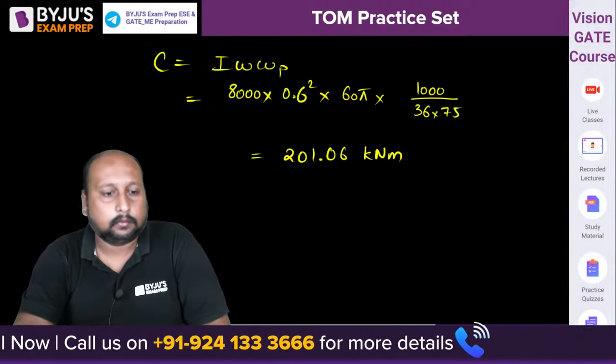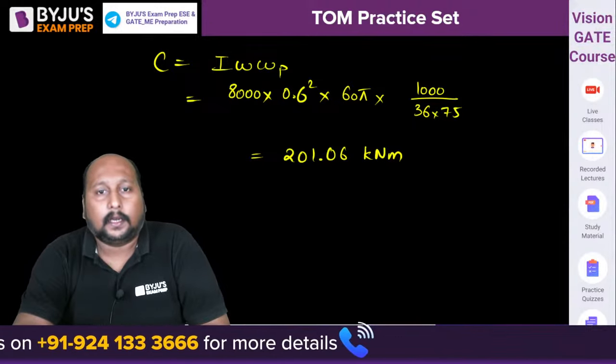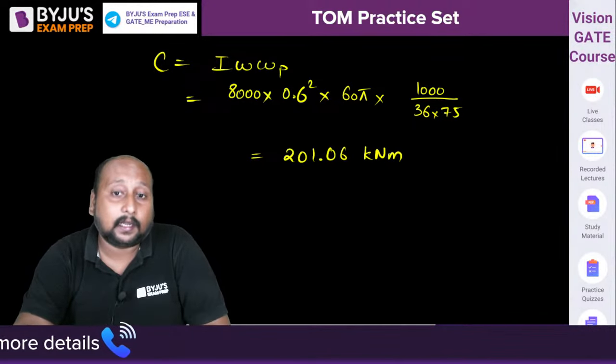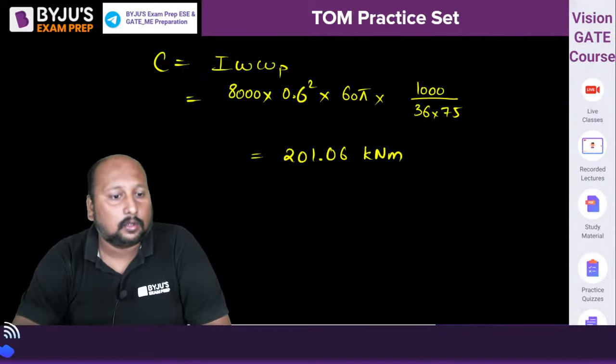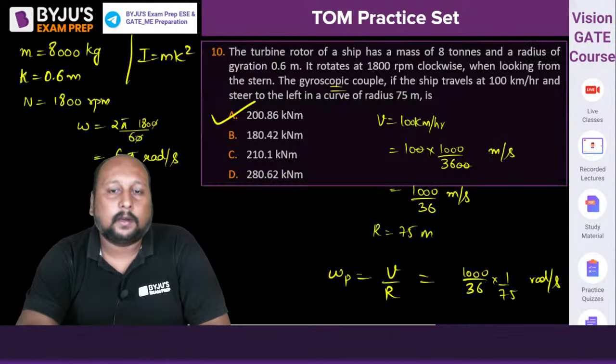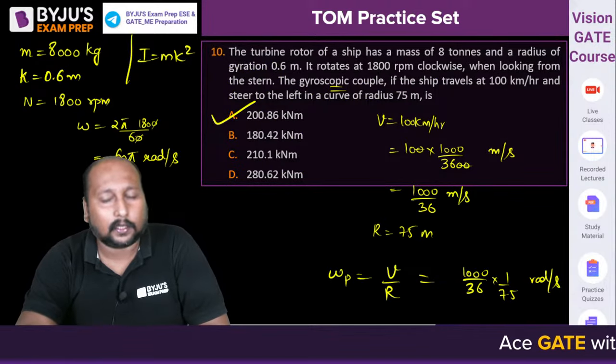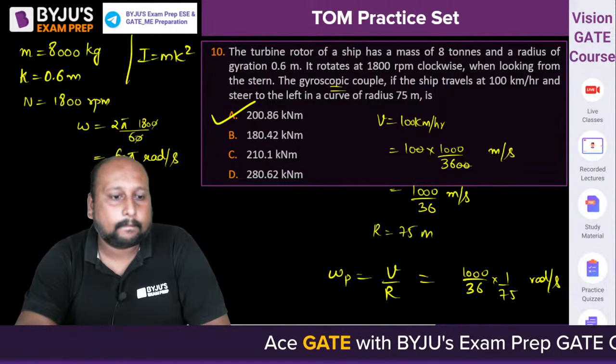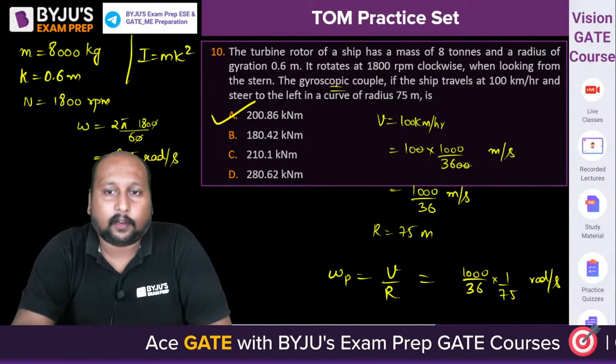देख लीजिए what is the value, because they are talking about kilonewton, so it will be having into 10 to the power minus 3, this 1000 will be cancelling out. So from there we are getting 201, approximately 200 भी बोल सकते हैं. That's the correct answer. Okay, चलो ठीक है, very good, clear है.